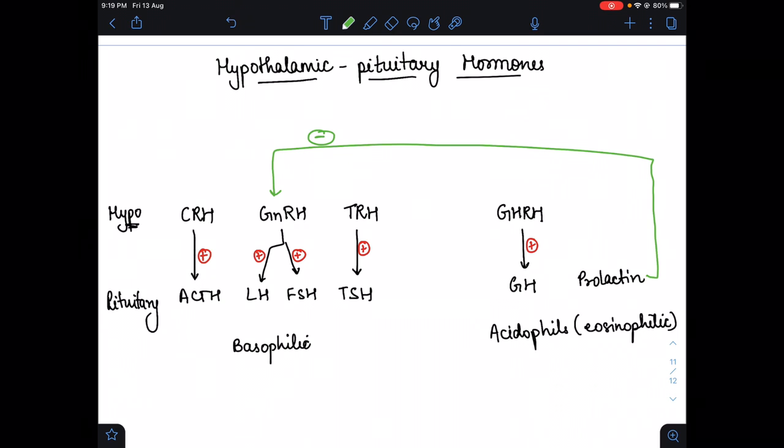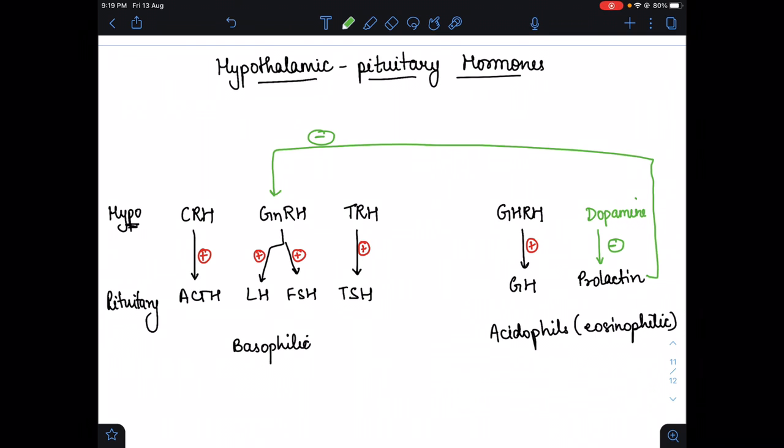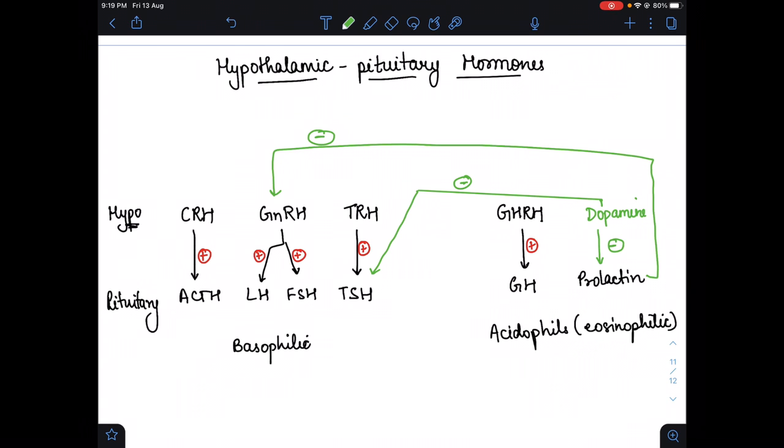And dopamine inhibits the prolactin. Dopamine inhibits the prolactin, and dopamine also inhibits the thyrotropin stimulating hormone. So dopamine inhibits both the thyrotropin stimulating hormone and the prolactin hormone.